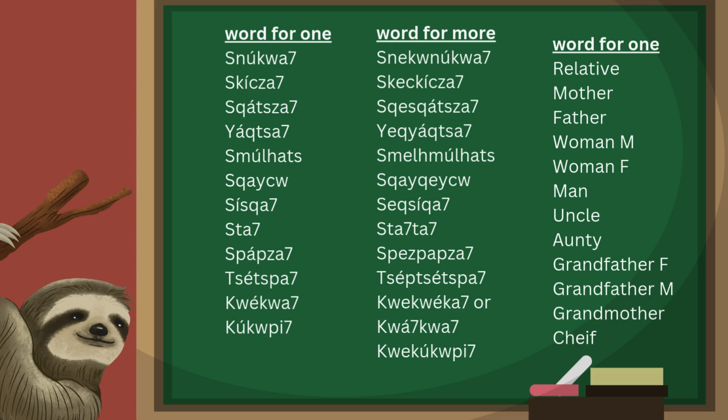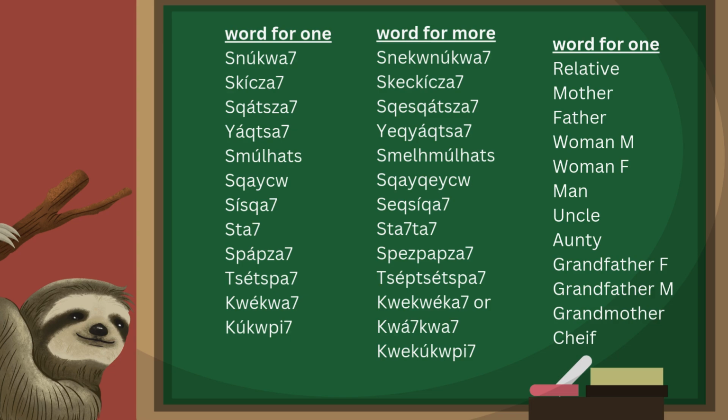Starting with shnukwa. So that's one relative or friend, and then shnuknukwa is multiple relatives or friends. And then shkikta is one mother, and shkekikta is multiple mothers. Shkaksha is father, and shkaksha is multiple fathers.